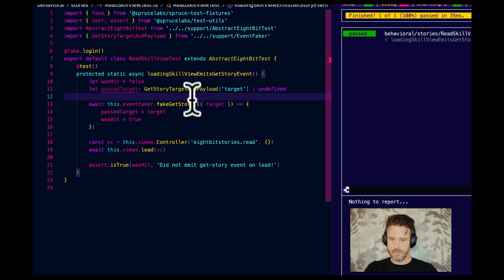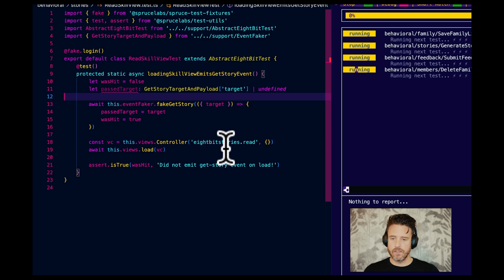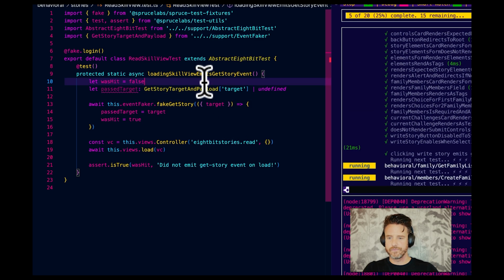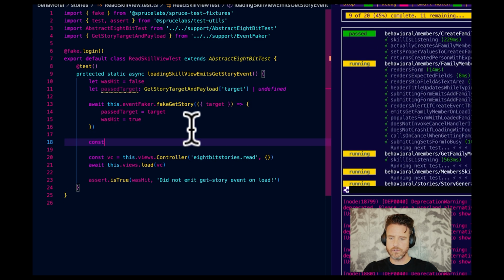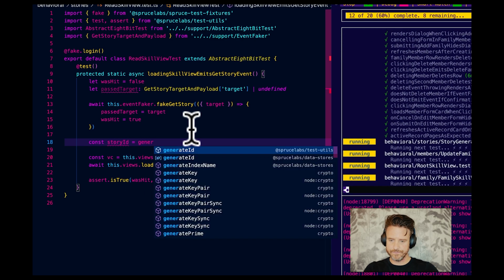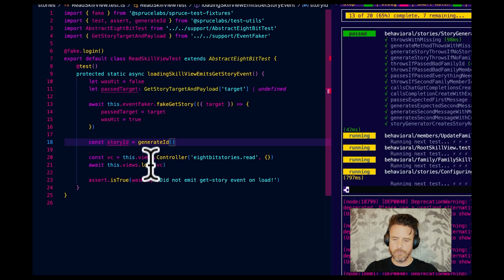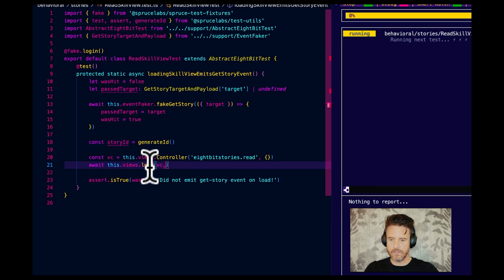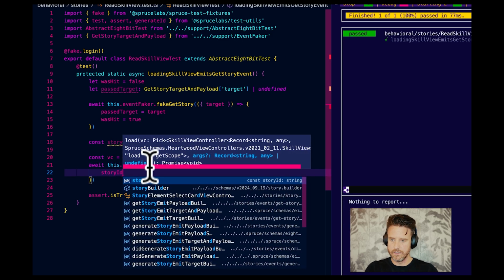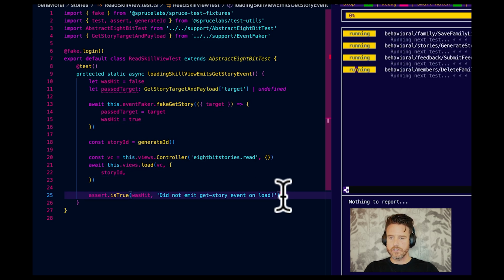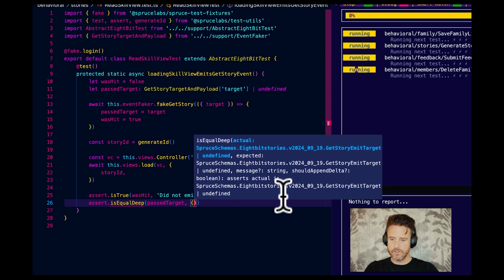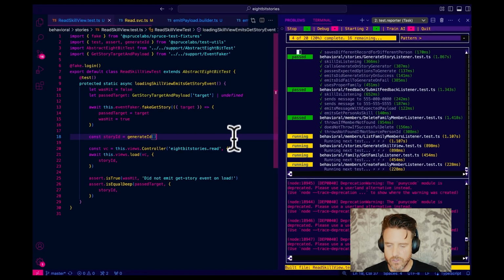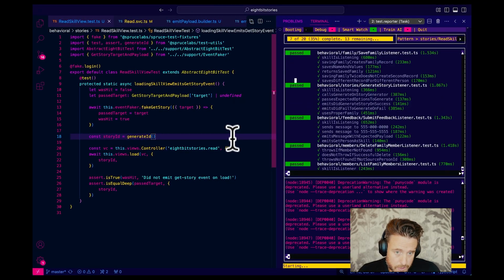Okay. Now, how are we passing this thing to target the story ID? Let's do this: const storyId equals generateId. The second parameter to load on the store fixture is the arguments, so we're going to go storyId, and then assert.isEqualDeep passed target storyId. This is going to fail because we're passing gibberish, right?